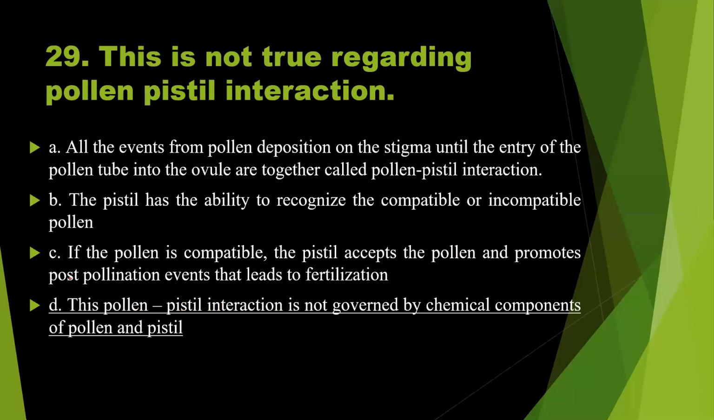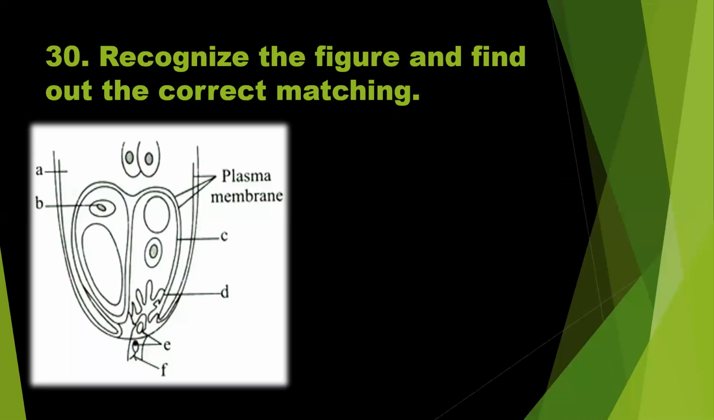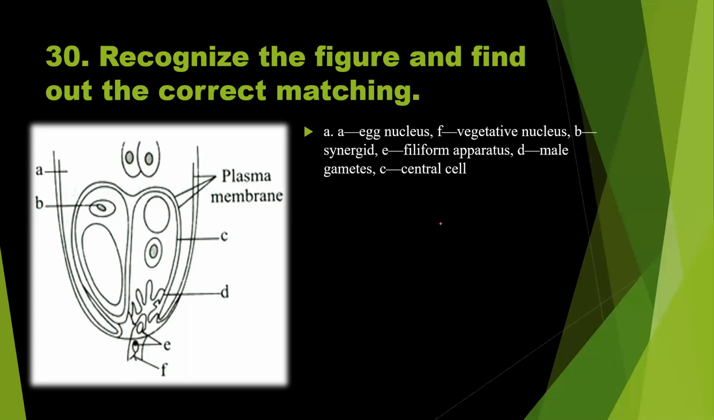Question number 30. Recognize the figure and find out the correct matching. So this is the diagram representing the entry of pollen tube into the embryo sac. Normally the pollen tube enters into the embryo sac through the synergids. So let us see the options given here. Labeling A, egg nucleus. Where is A? So egg nucleus, this is wrong.